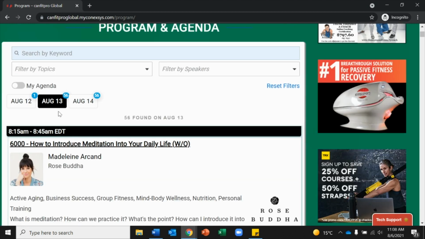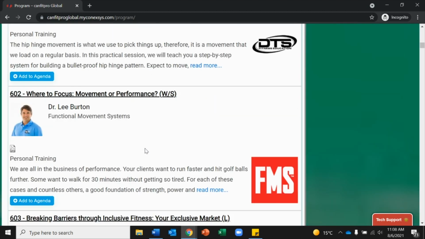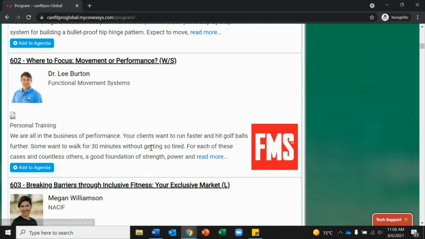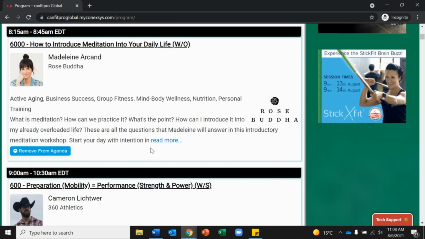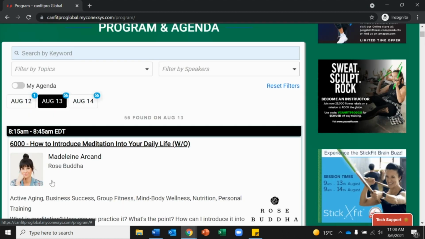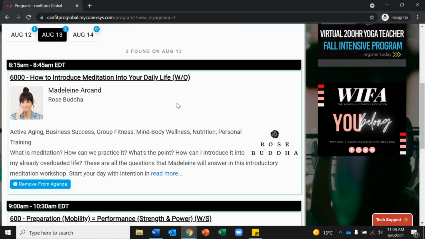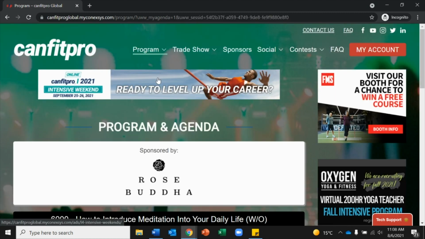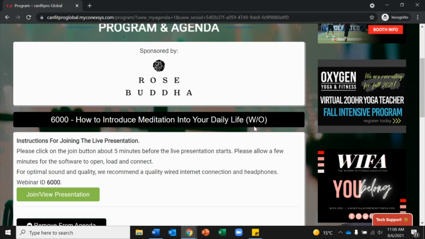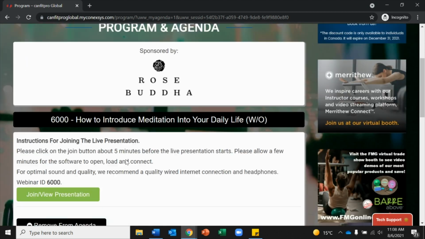Here you'll see I'm on August 13th, and you can scroll down to see all of the sessions available that day. You have the option to add or remove a session from your agenda using this blue button. At the top, you can toggle just to see the sessions that you've selected, and they'll auto-populate for your agenda. Click on the session title to be entered into the session. You'll use this green button, which will open up the Zoom link, and you'll be automatically entered into the session.